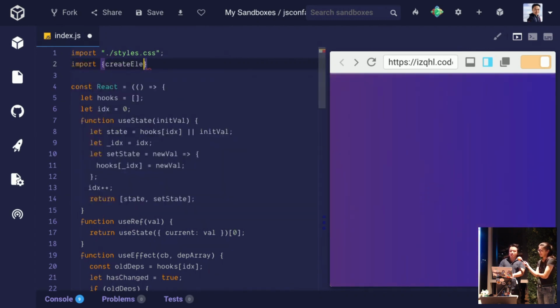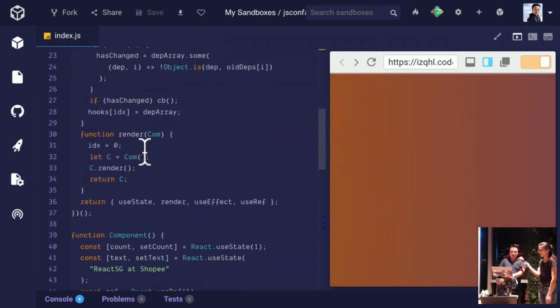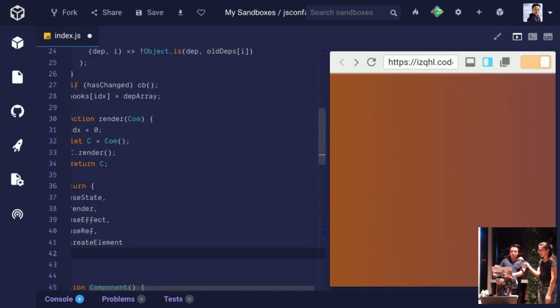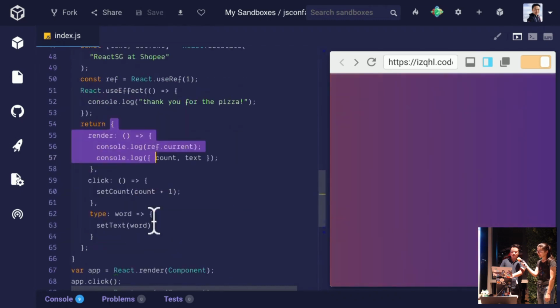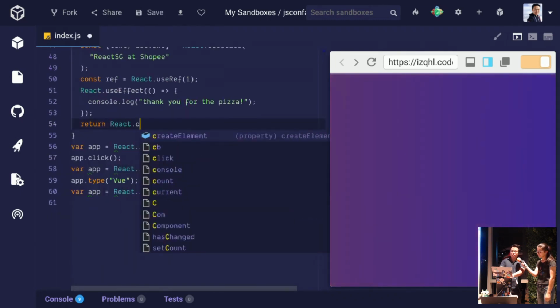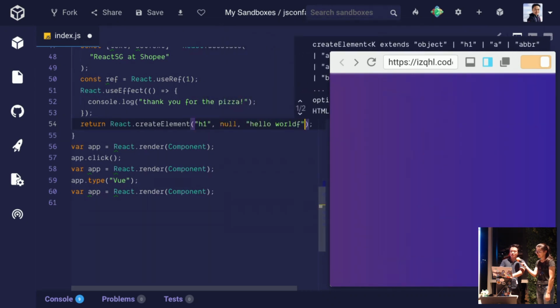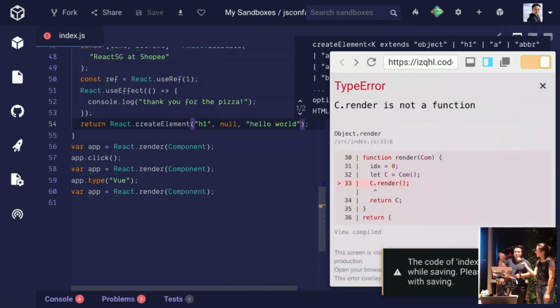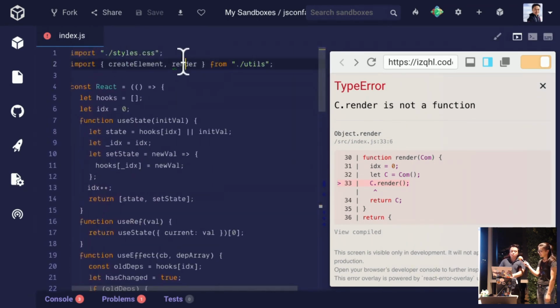We're also going to import some other fun stuff that I've prepared as well. Basically two functions, createElement and render, from my utils folder. So createElement is the basic createElement of any JSX and React functionality. So we're just going to put that inside my React module, just re-export it inside of React. And now I can say something silly like React.createElement('h1', null, 'hello world'), right? Unfortunately, that's not showing up on screen yet because I need to teach my render method how to render this kind of new component.